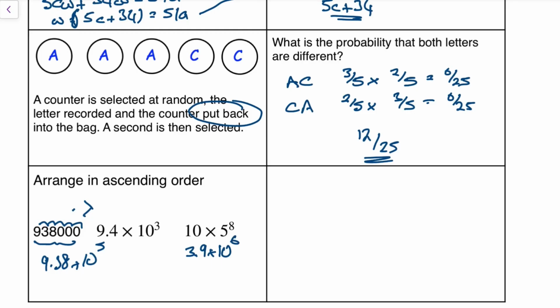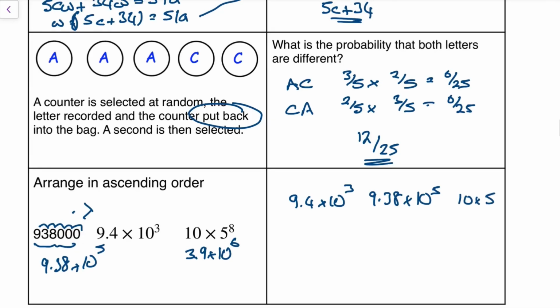A bit easier now, because I can clearly see that 10 to the 3 is the smallest. So 9.4 times 10 to the 3. Then it's 10 to the 5, so 9.38 times 10 to the 5. And then it's the horrible one at the end, the 10 to the 6, so 10 times 5 to the 8. And that's it, question done. Didn't really like that question, but good enough, that's fine.